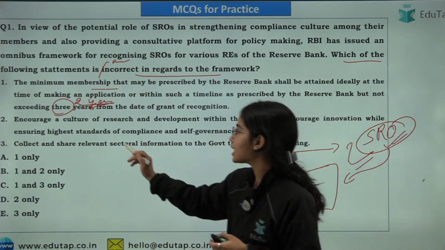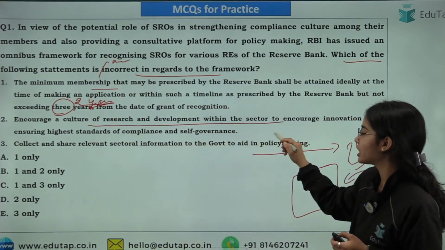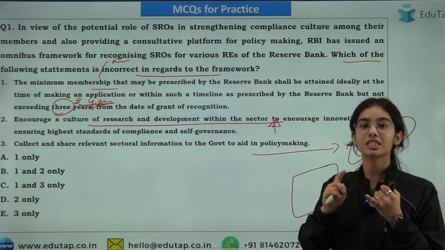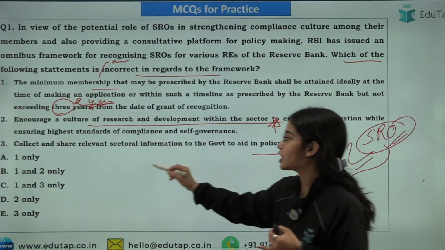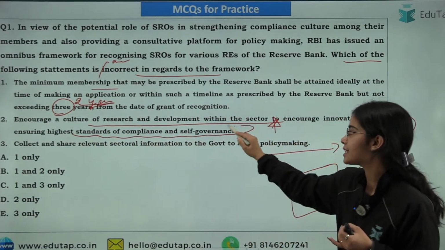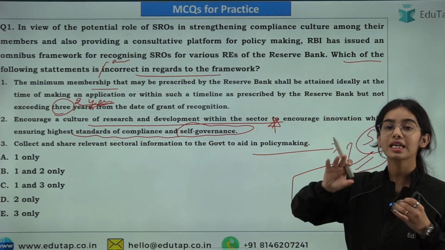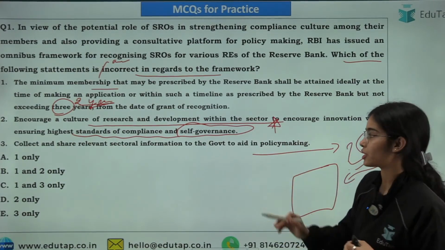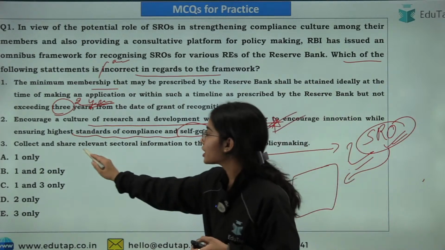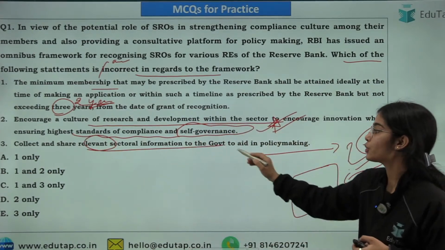Encourage a culture of research and development within the sector. Yes, SROs will be helping the members achieve the highest standards of compliance and self-governance, and SROs will promote research and development in the sector. So this is correct.